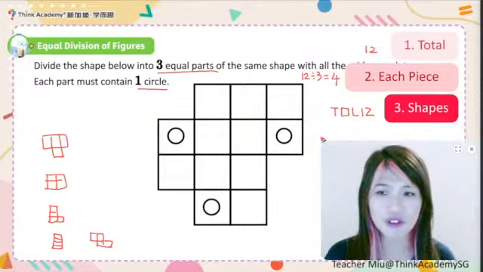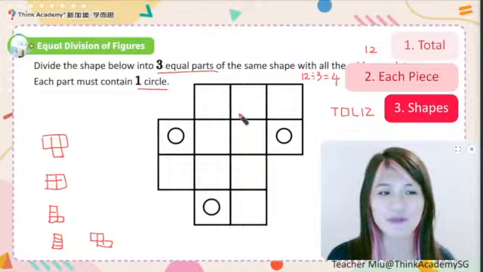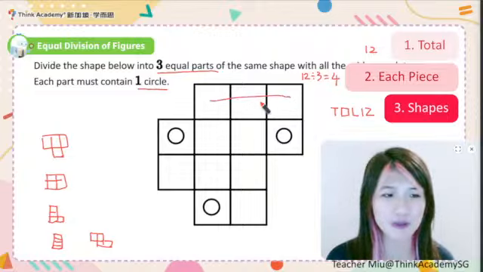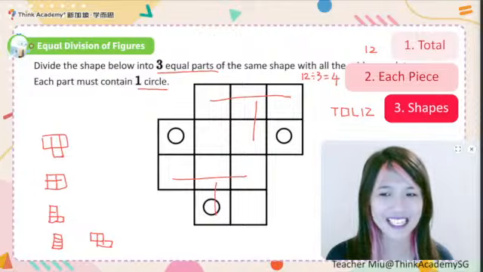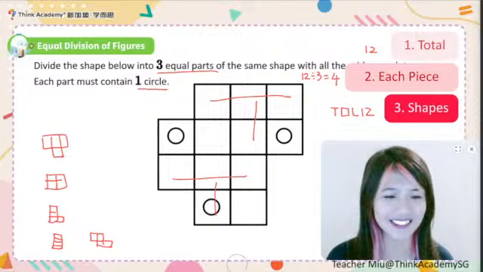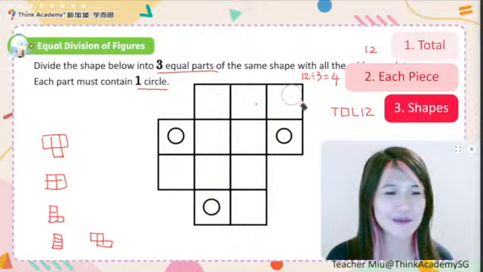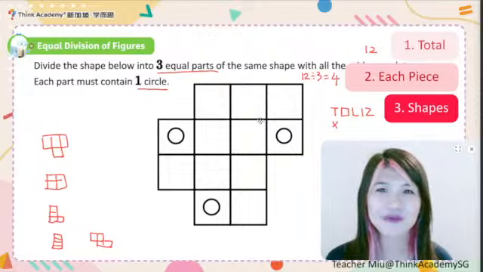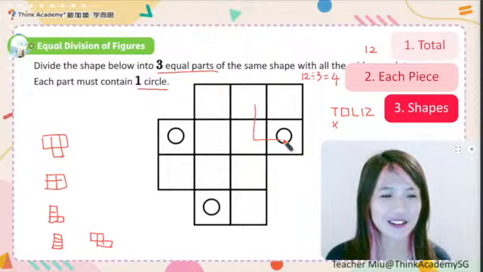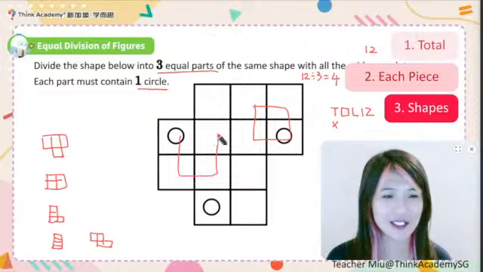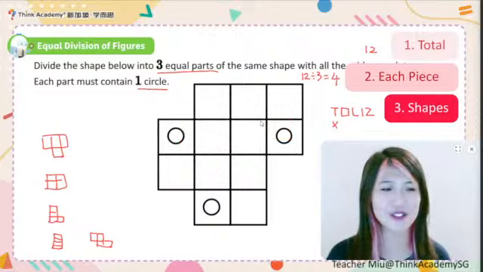Then let's try. Let's try T shape. Is it possible to do it in a T shape? It doesn't really make sense, right? No way. So T shape is not possible. What about the O shape? Let's try. 1, 2, not possible also. That means O shape is also not possible.